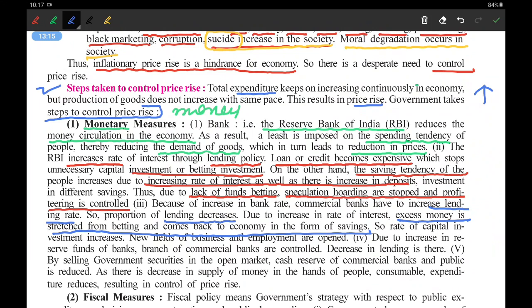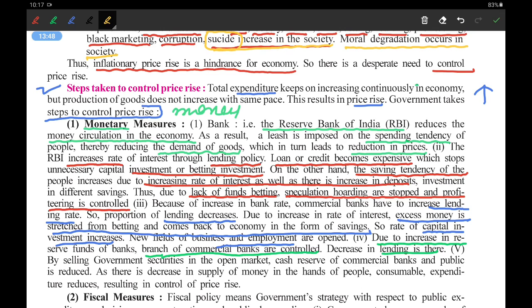So the rate of capital investment increases, and the capital invested will increase. New fields of business and employment will open up. Due to the increase in reserve funds of banks, commercial banks can be controlled. As the bank now has more money with it, it could start new branches, so the branches of commercial banks are also controlled. Lending will decrease, and the loans will be reduced.